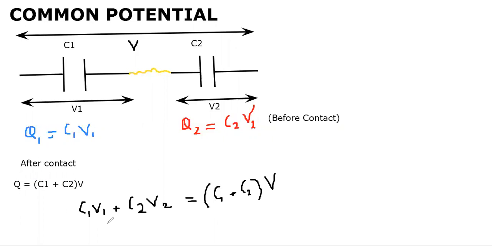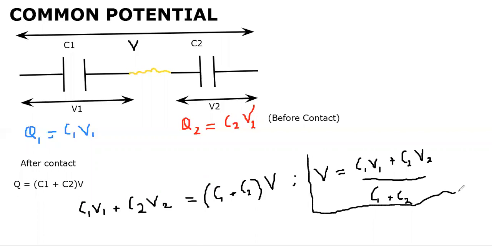This C1 plus C2 goes in the denominator. So the formula of V is equal to C1 V1 plus C2 V2, whole divided by C1 plus C2. So this is the expression for common potential in such scenarios, when two different capacitors are joined with each other.